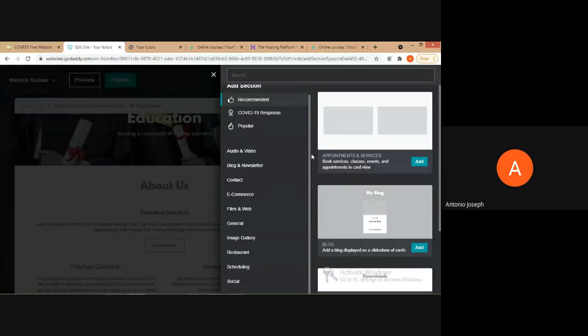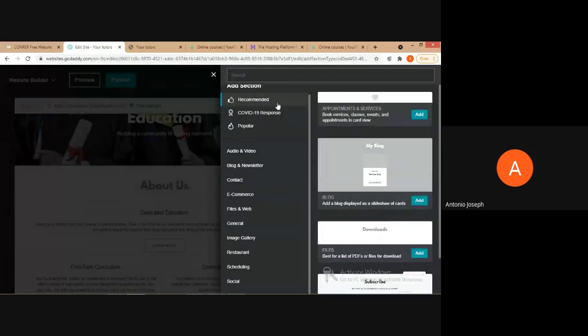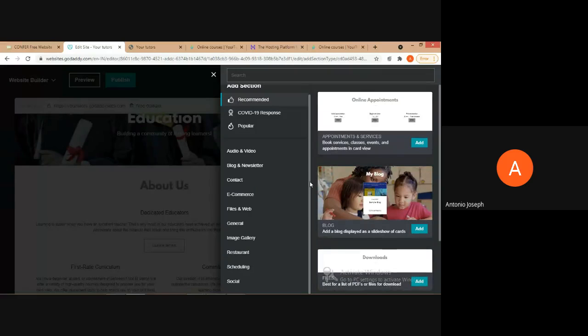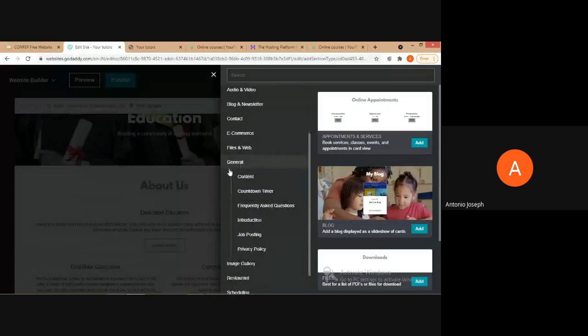So see, we can see many options called recommended, then code response, popular, audio, video, blog, contact, e-commerce, etc. Even image gallery. So I'm just giving general. It's a general content we can give.